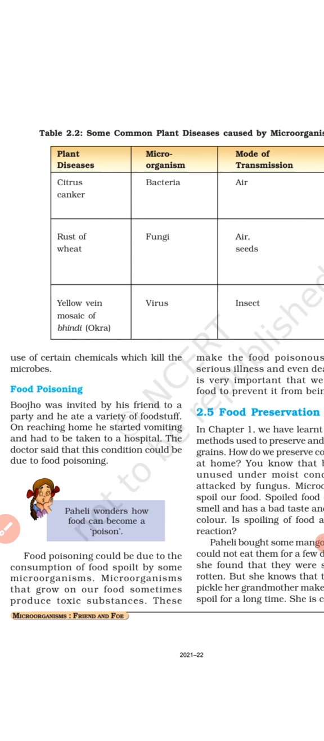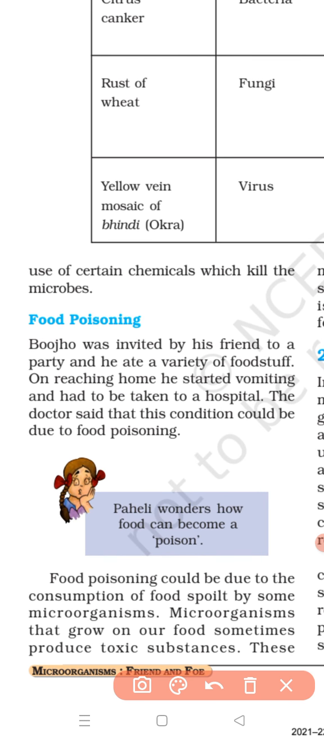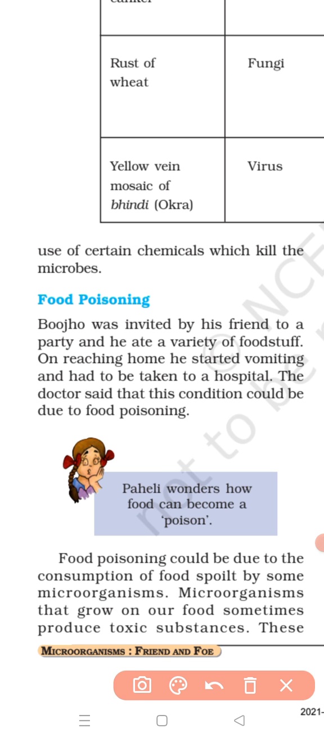Bujo was invited by his friend to a party, and he ate a variety of food stuff. On reaching home, he started vomiting and had to be taken to a hospital. The doctor said that this condition could be due to food poisoning. So food poisoning could be due to the consumption of food spoiled by some microorganisms.